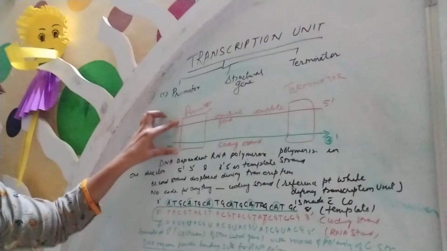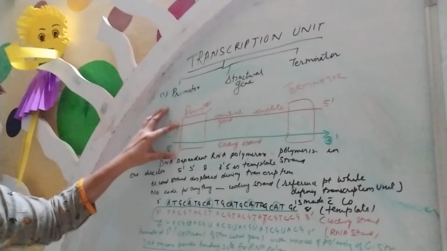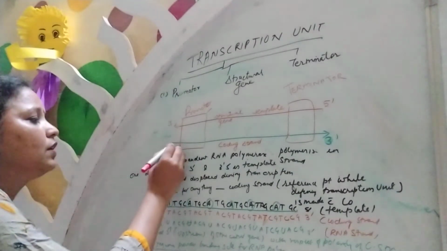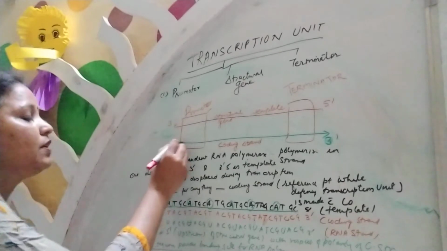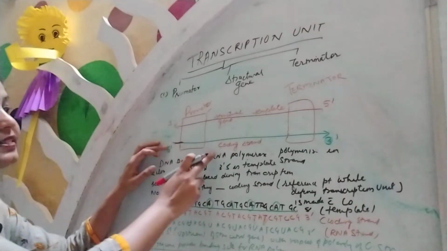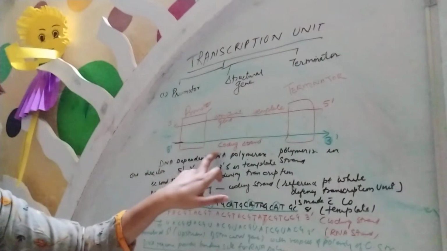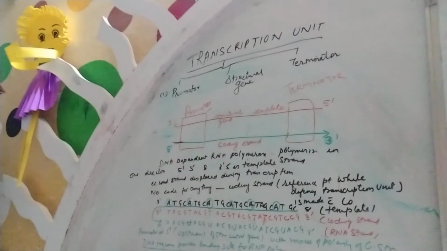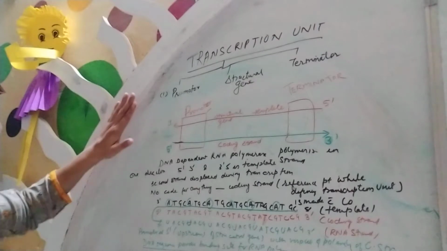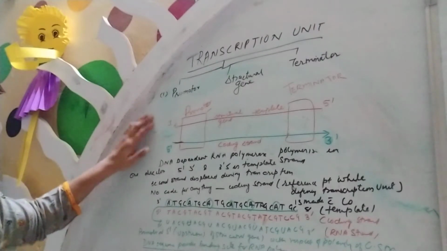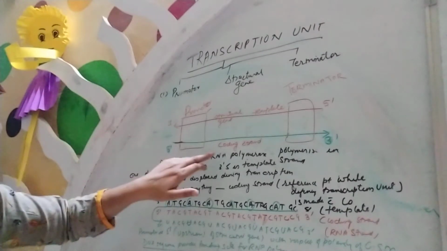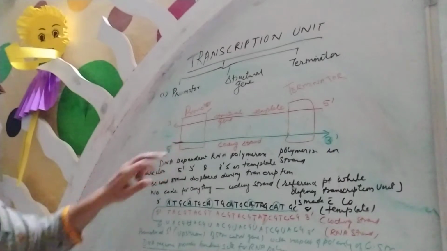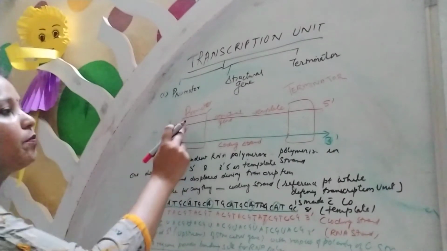So it will start from the promoter. Here is the promoter, and this promoter will be taken from the second strand, that is known as the coding strand. This coding strand is only there to initiate and to terminate the copying of messenger RNA. Clear? So here is the coding strand, and this coding strand helps to upstream the promoter.